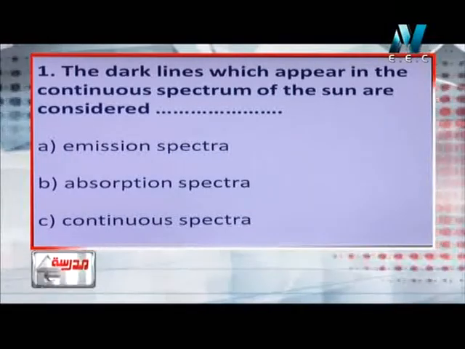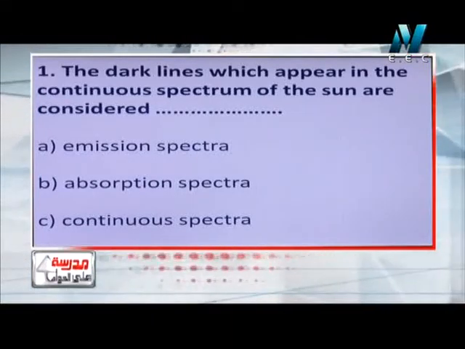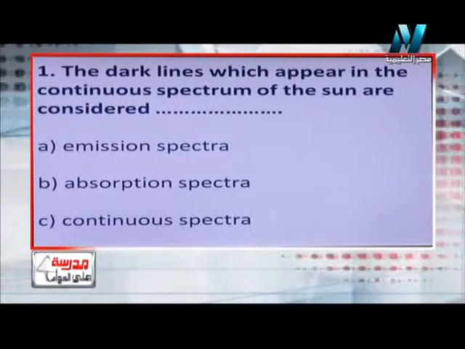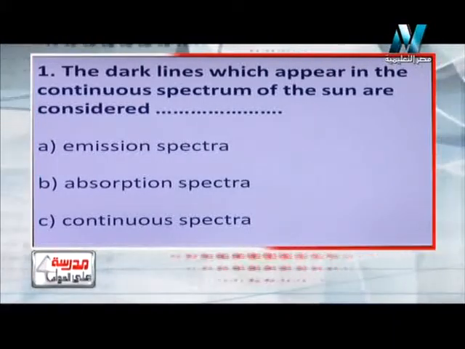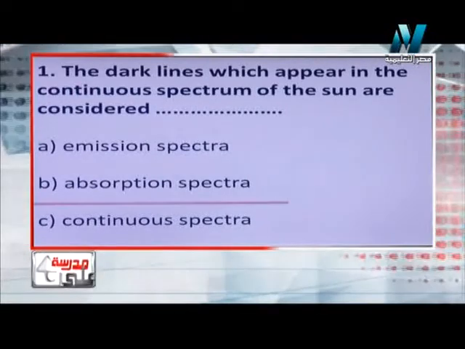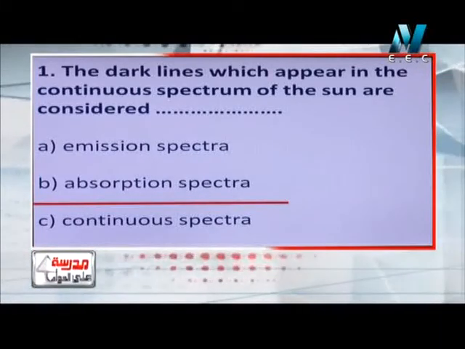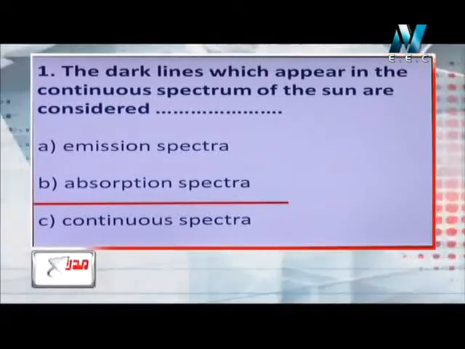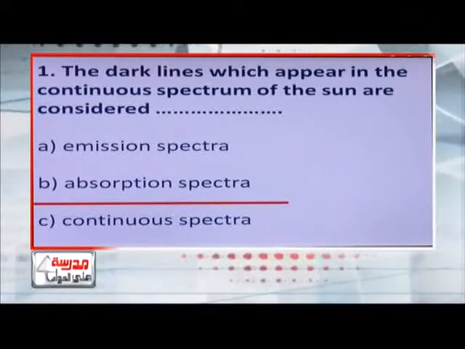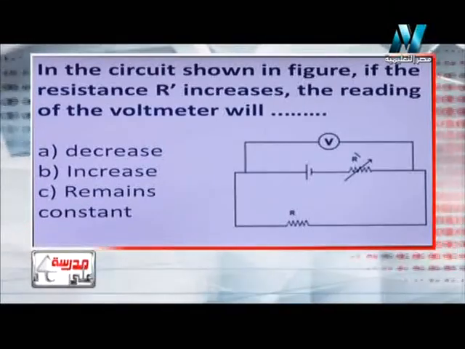So let's first know what is meant by the dark lines which are formed in the continuous spectrum of the sun. These dark lines are called the Fraunhofer lines. Fraunhofer lines result when the gases which surround the sun absorb some wavelengths which come from the sun. So I think it's a kind of, yes, absorption spectra. So the answer will be Fraunhofer lines, or the dark lines which appear in the continuous spectrum of the sun, are a kind of absorption spectra. Let's move to another point.